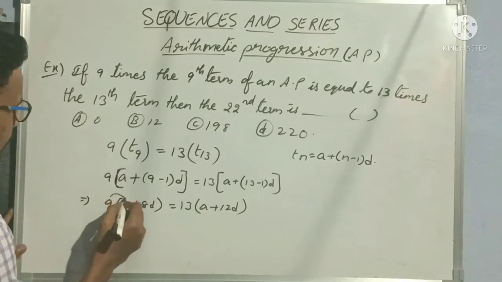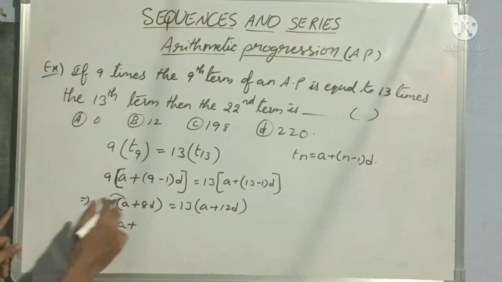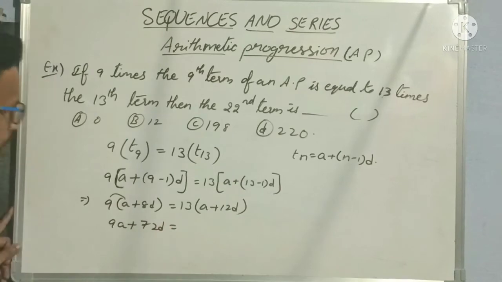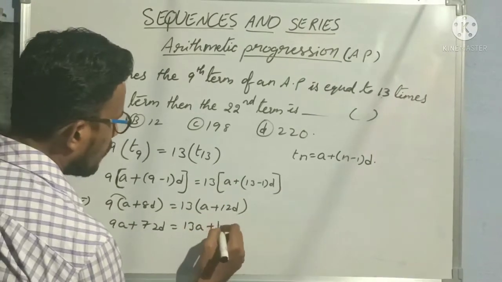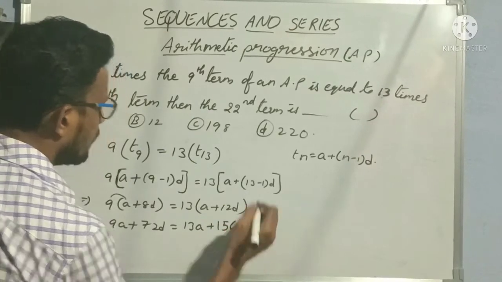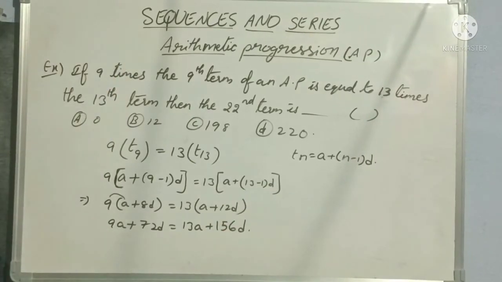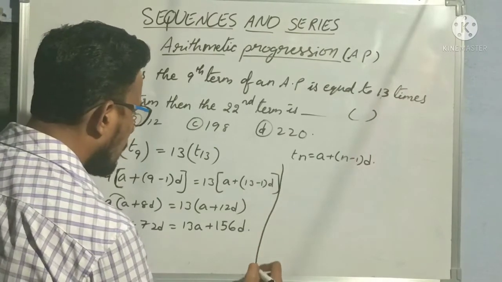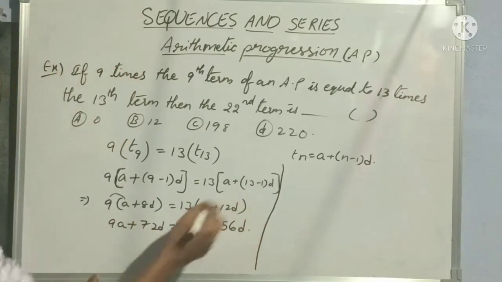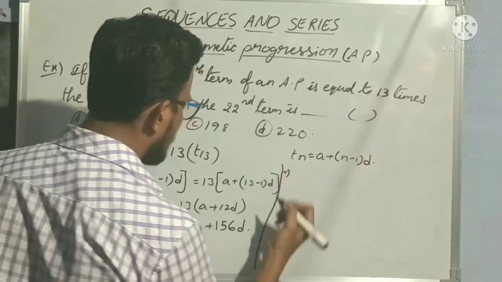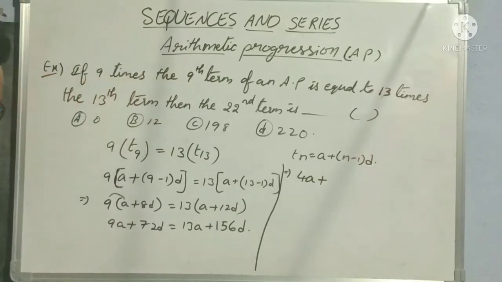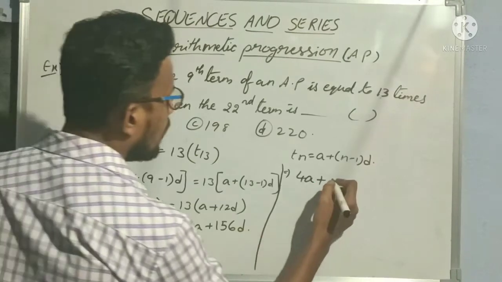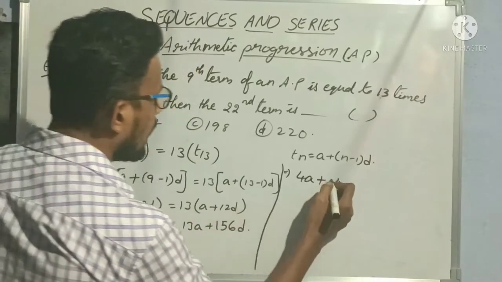Now multiply. 9 into A is 9A plus 9 into 8 is 72D is equal to 13 into A is 13A plus 13 into 12 is 156D. Okay, so now get this 9A and 72D to that side. This implies 13A minus 9A is 4A plus 156 minus 72. So 6 minus 2 is 4 and 15 minus 7 is 8.